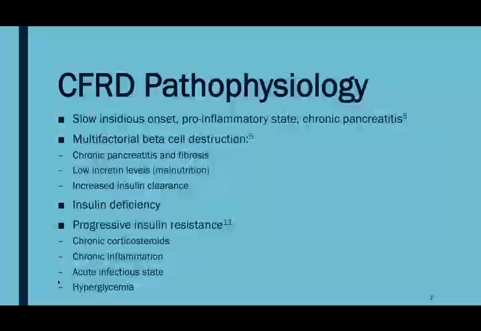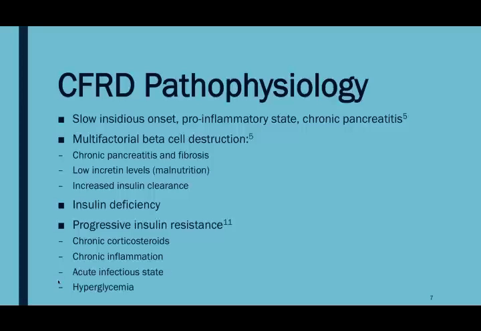Cystic fibrosis diabetes has a slow, insidious onset and is characterized by a pro-inflammatory state and chronic pancreatitis. Beta cell destruction in this disease is multifactorial, but it does not seem to be from an autoimmune origin, as in type 1 diabetes, but rather the obstructive damage to the pancreas resulting from the thick mucus secretions.